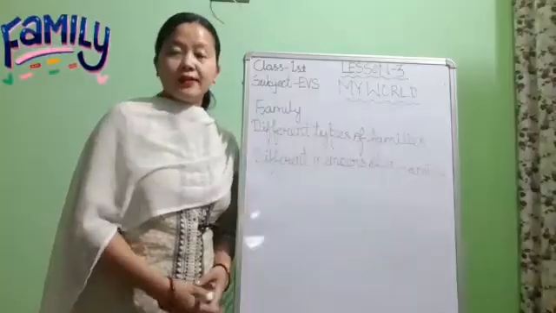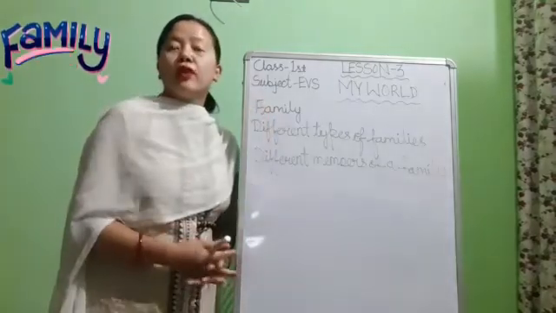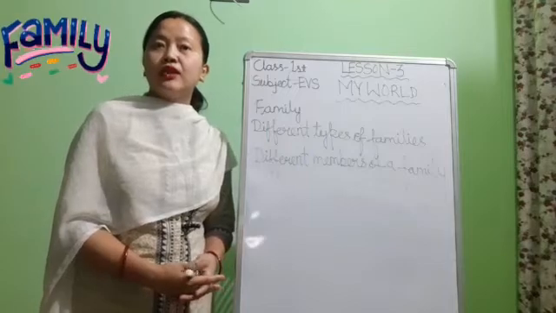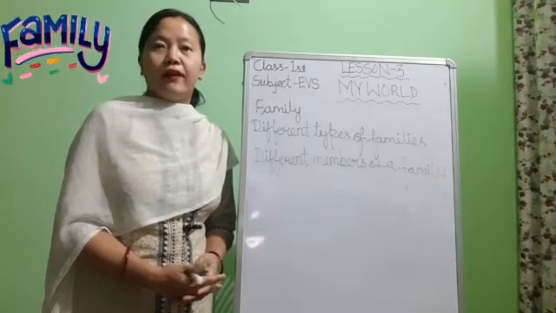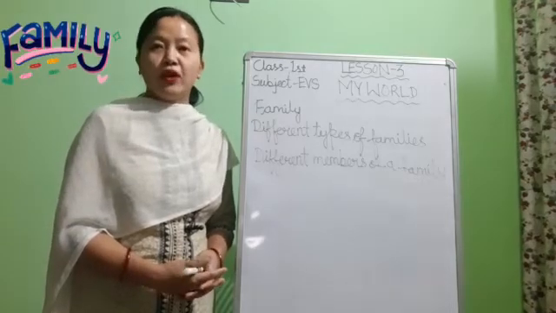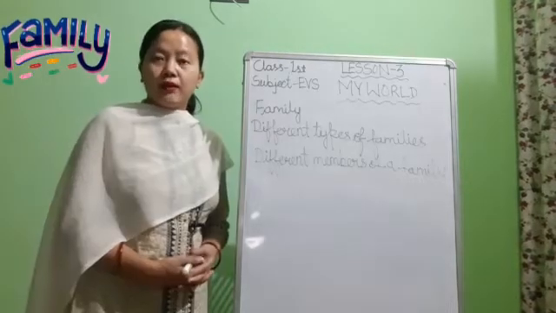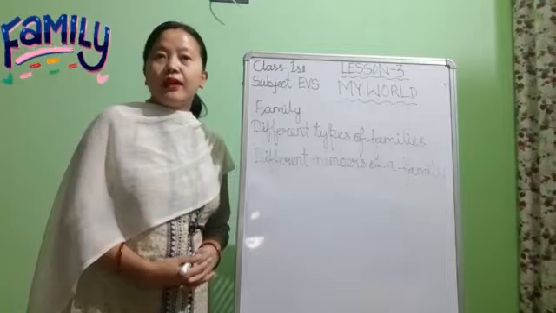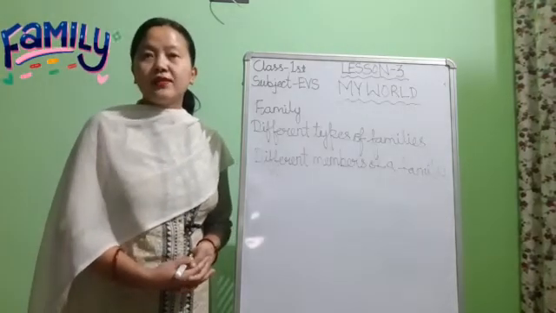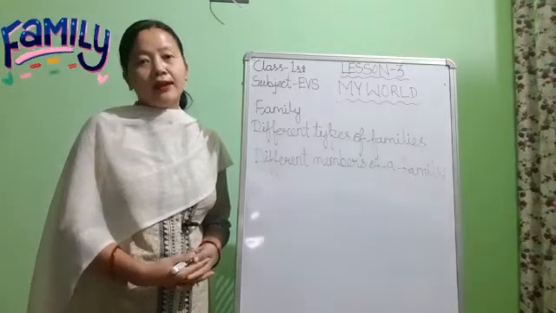Now children, first is family. Children, what is a family? A family is a group of people living together. We all live in a family. Family is an important unit of society. Children, it holds great importance in social life. Family is the first school where a child learns.